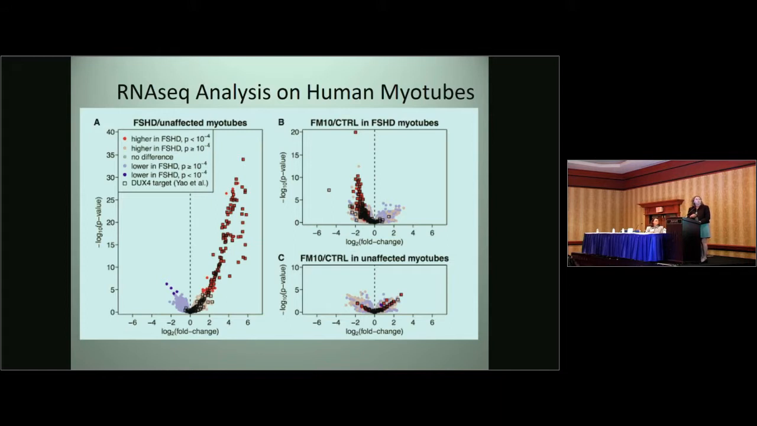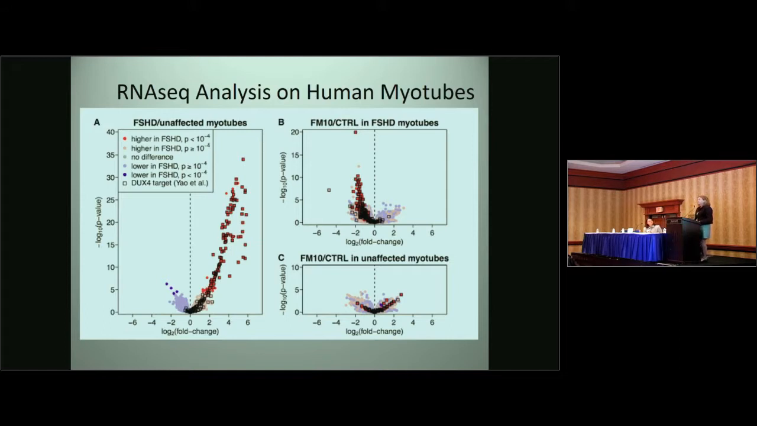Now in FSHD myotubes, if we look at those treated with FM10 versus control, we find that the major effect is a downregulation of the transcriptional signature. That is, those genes that were upregulated in FSHD are downregulated with FM10 and colored in red.